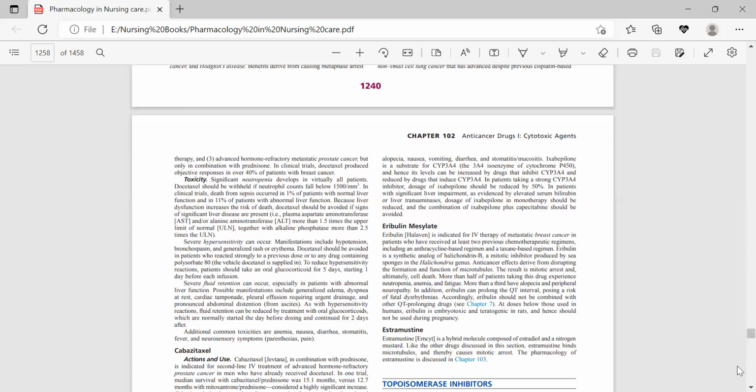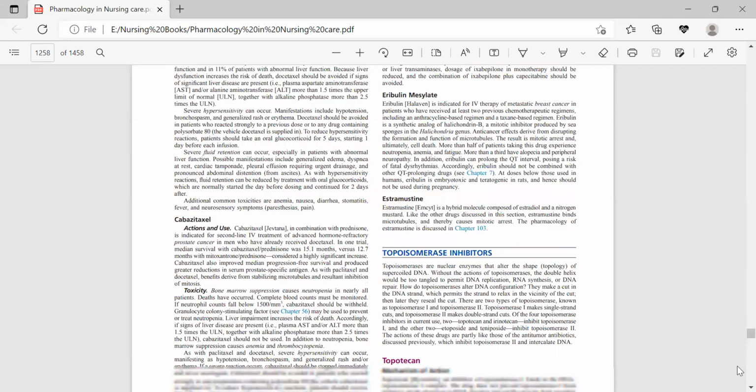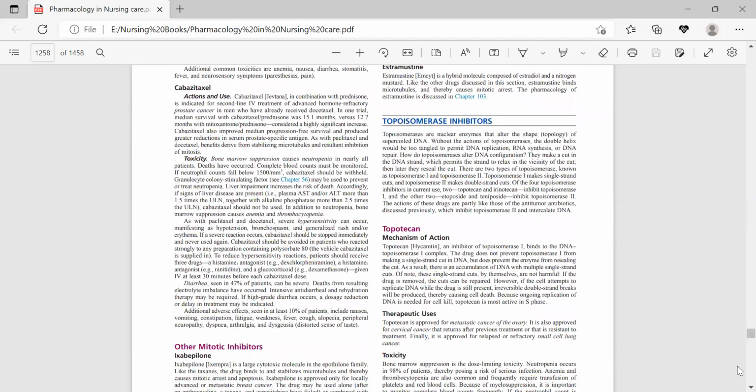To prevent or treat neutropenia, granulocyte colony stimulating factor (G-CSF) should be recommended.